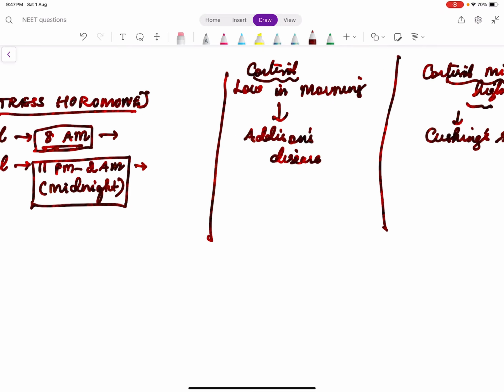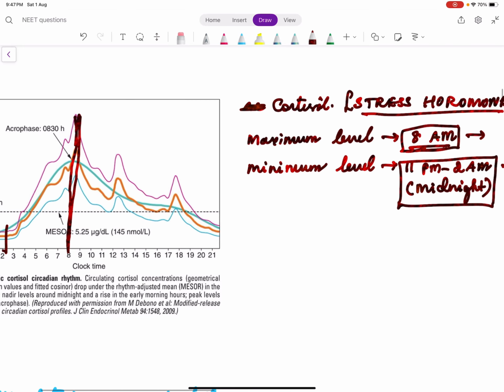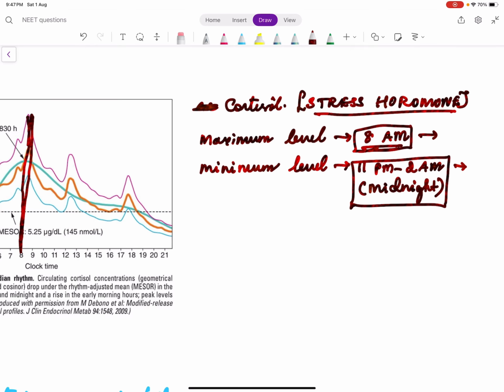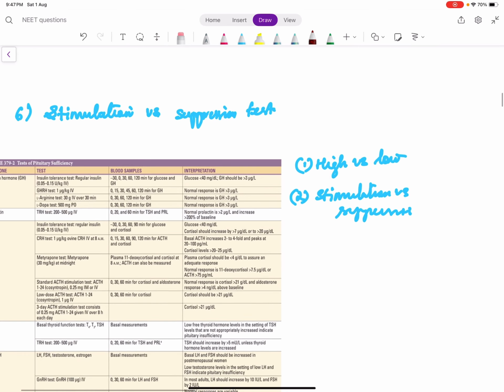So the presence of low levels of a hormone at a time when it is expected to be high indicates deficiency of that hormone. Example, cortisol, Addison's disease. When a particular hormone is expected to be low, but it is very high at that particular time, it indicates excess of that hormone. This is called Cushing syndrome. So if you understand this pulsatility and this diurnal variation, only then can you understand how different hormonal assays are interpreted. So this is another physiological factor.